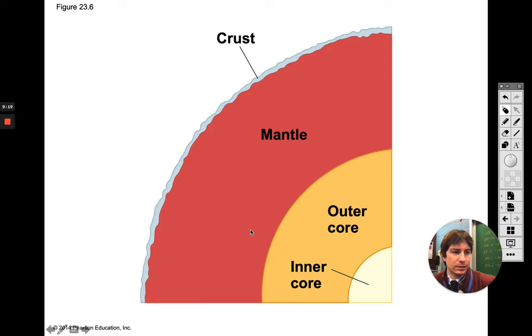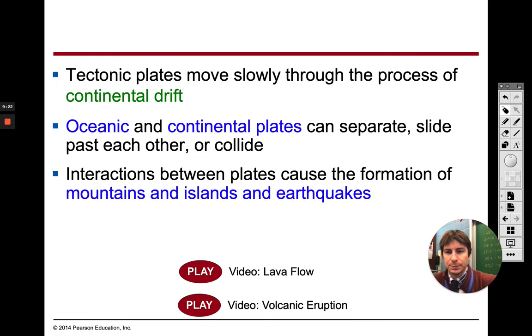And like I said, there's going to be some movement on these plates. So these plates are moving over time, and it's a process called Continental Drift. And it's happened many, many times in the past with big events, and it also happens on a smaller scale as well, like right now. All right, we are not having major big events of movement, but all these continents are still moving.